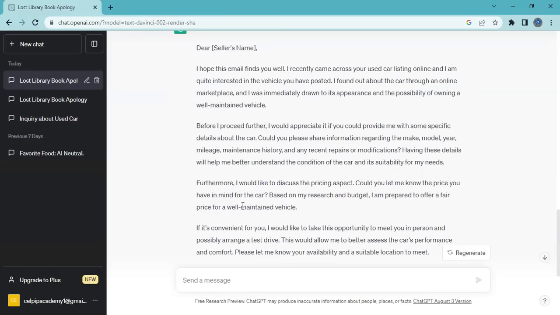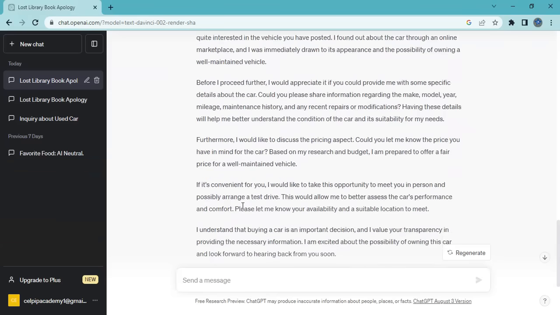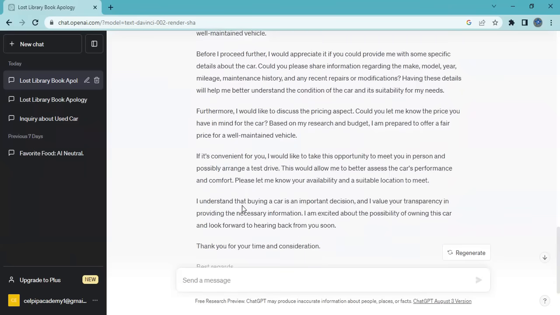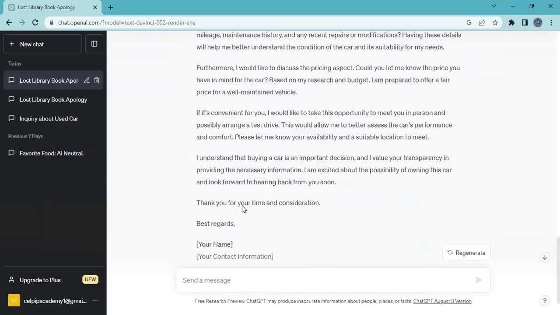Furthermore, I would like to discuss the pricing aspect. Could you let me know the price you have in mind for the car? Based on my research and budget, I'm prepared to offer a fair price for a well-maintained vehicle. If it's convenient for you, I would like to take this opportunity to meet you in person and possibly arrange a test drive. This would allow me to better assess the car's performance and comfort.